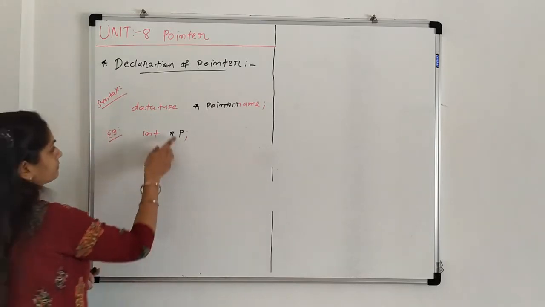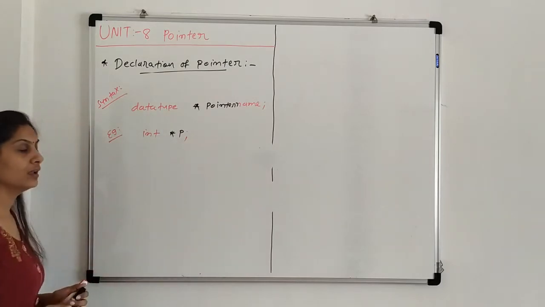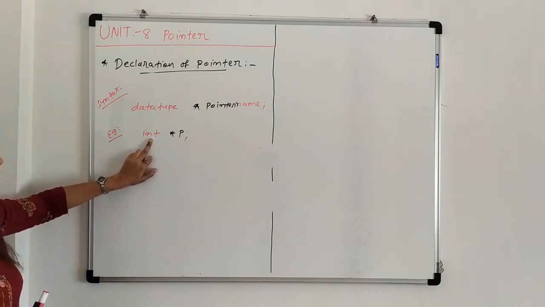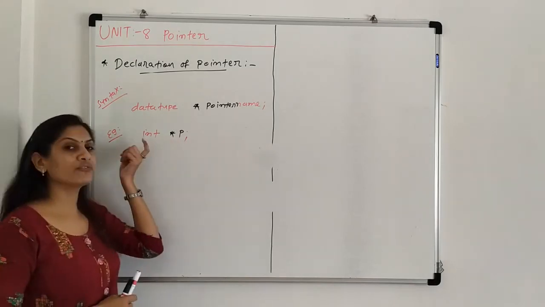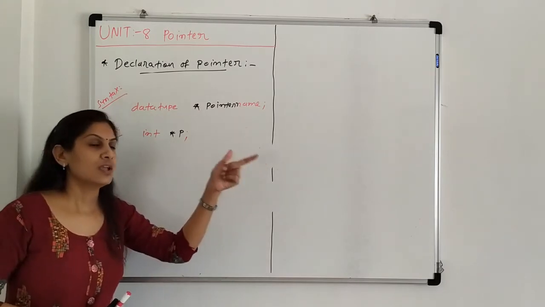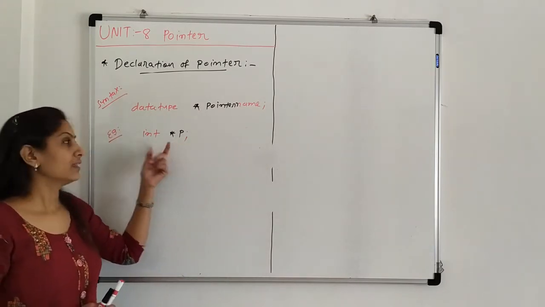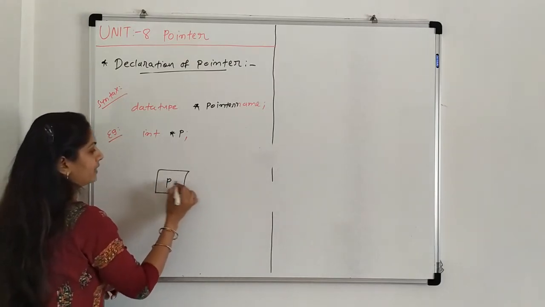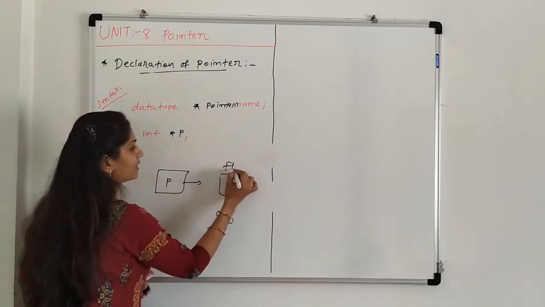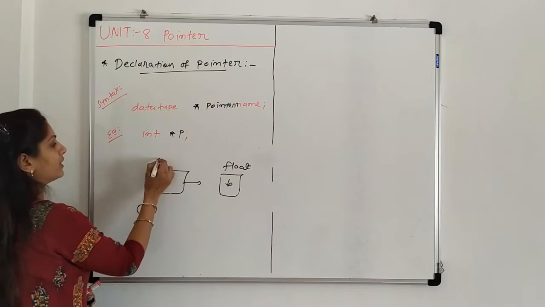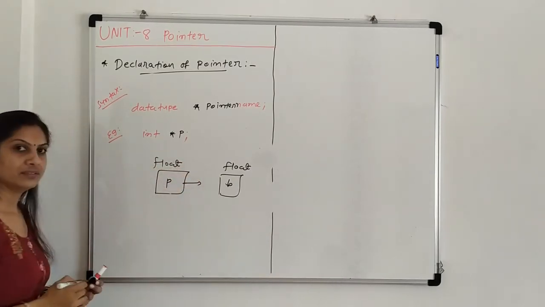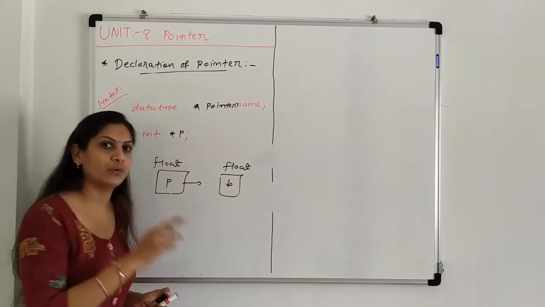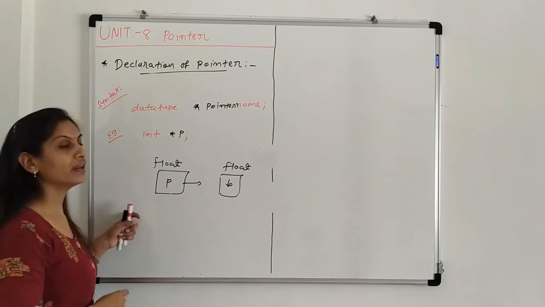Now the second concept for a pointer: whenever we create a pointer of any kind of data, suppose an integer pointer, that means the pointer is of the same type as the variable to which it points. Suppose it points to integer a, then the pointer type is integer. Suppose this pointer p points to b and b is of type float, then the pointer must be of type float. That indicates the variable and the pointer both have the same data type. Clear? Then it can work.